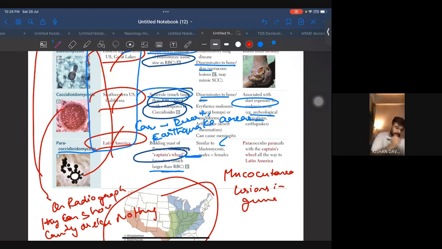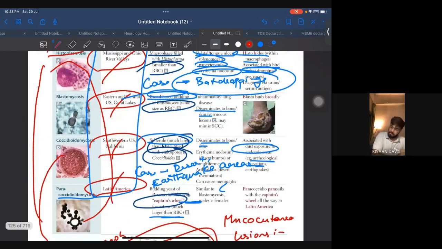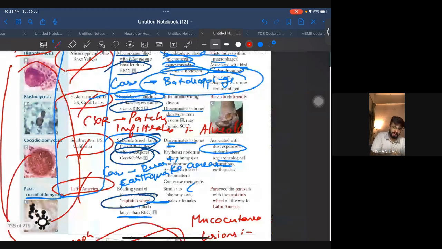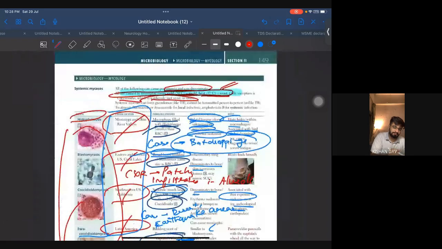This is about coccidioidomycosis I'm speaking about. In blastomycosis, on chest X-ray, they will show patchy infiltrates in alveoli. So these are the points that you have to figure out. And treatment for all of them is amphotericin B. So we are done with systemic mycosis.